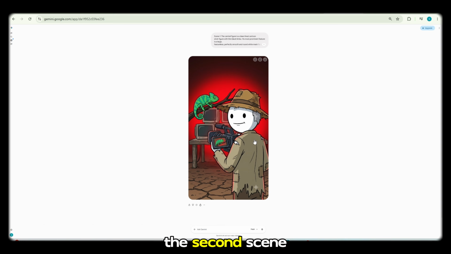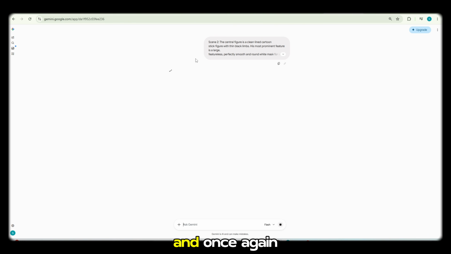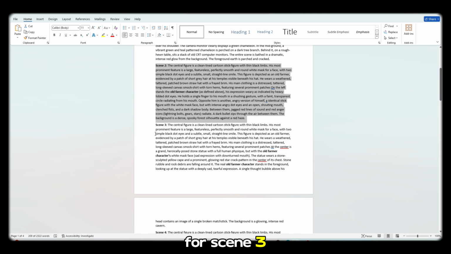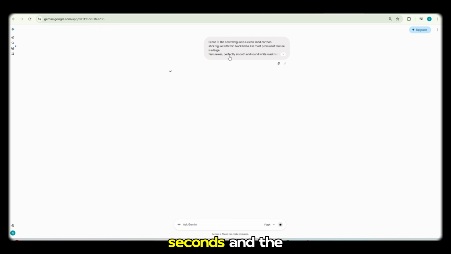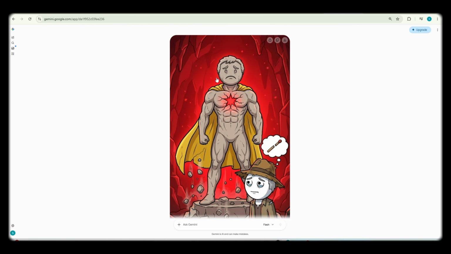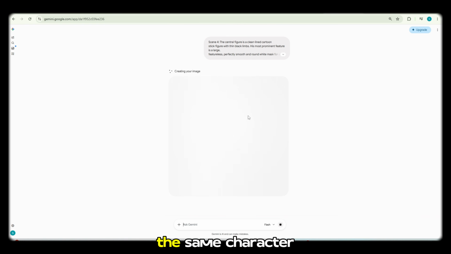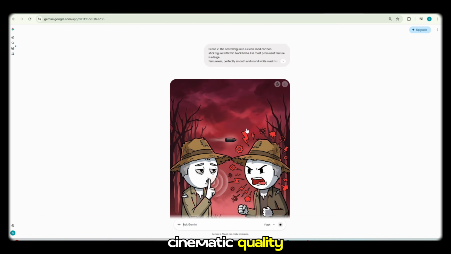Next, I copy the second scene prompt, paste it into Gemini, click Generate, and once again, it creates another high-quality image with the same Stickman character. I repeat the exact same process for scene 3. Paste the prompt, generate the image, wait a few seconds, and the result is ready. Then, I generate scene 4 in the same way. Every image maintains the same character design, dark atmosphere, and cinematic quality.